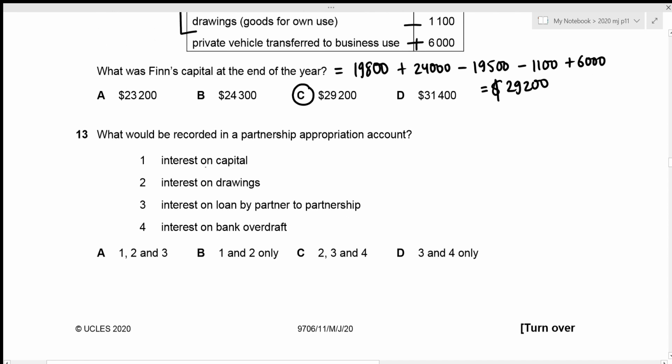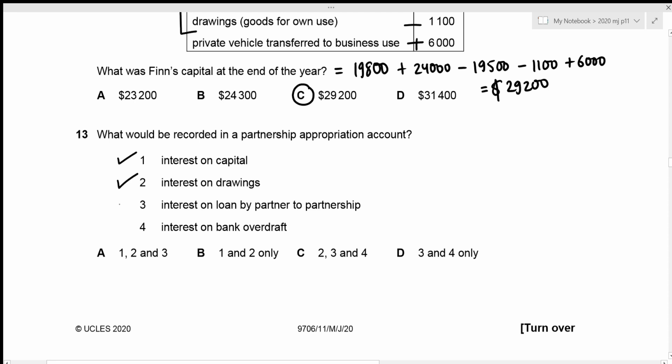What would be recorded in a partnership appropriation account? So the first one is interest on capital, which is true. We record this in our partnership appropriation account. The second one is interest on drawings. This is also true. It is included in a partnership appropriation account. The third one is interest on loan by partner to partnership.